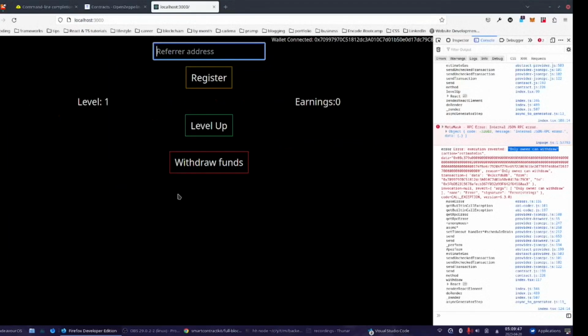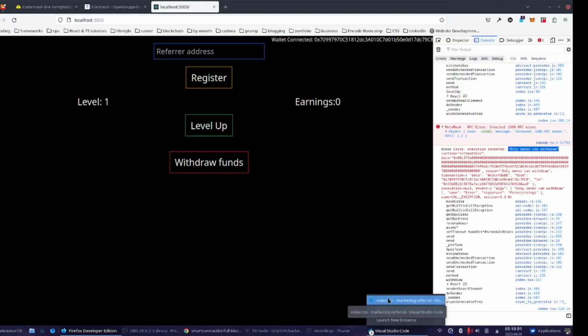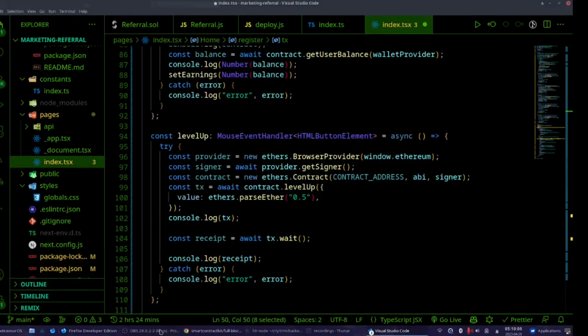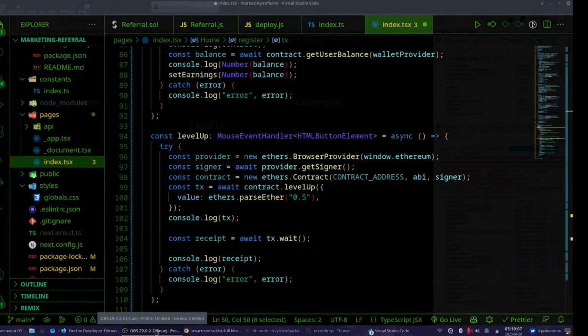And that's all. We have a working marketing referral or pyramid scheme system. That's all. This was full stack blockchain development. I hope you enjoyed it. I hope you learned something from it.